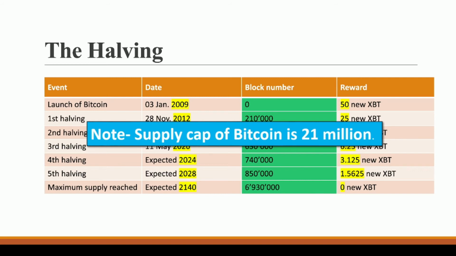Now there must be this question also: why is there a supply cap of 21 million, why not an infinite number of Bitcoins? The reason I can think of is that by limiting the supply of Bitcoin, we are actually making the value of Bitcoin more.